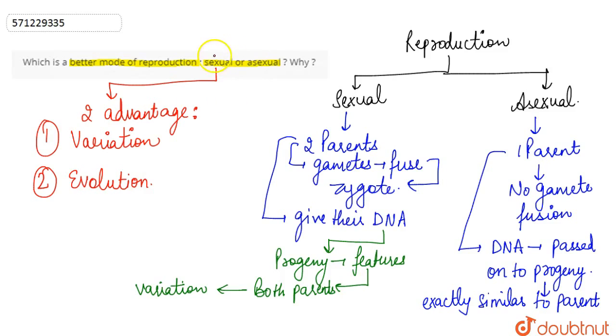Because of the high variations, one species will have greater chances of survival.